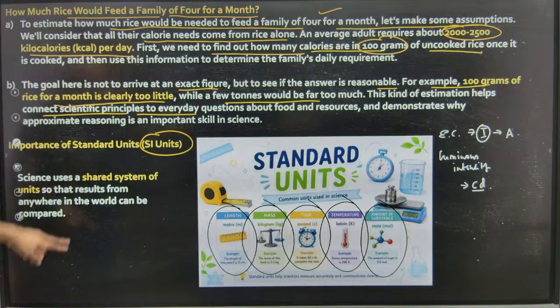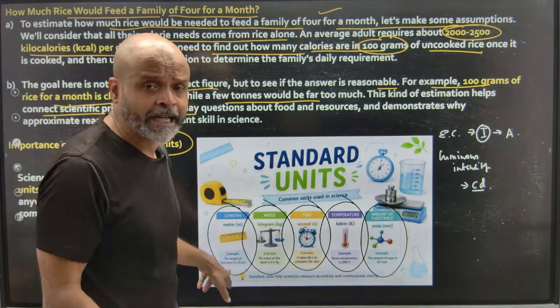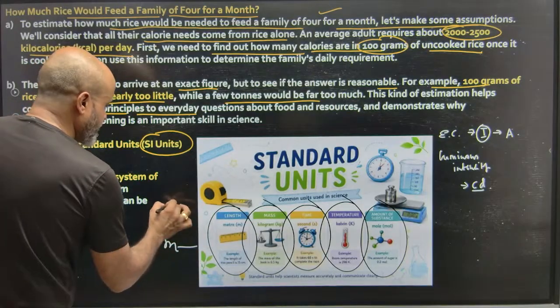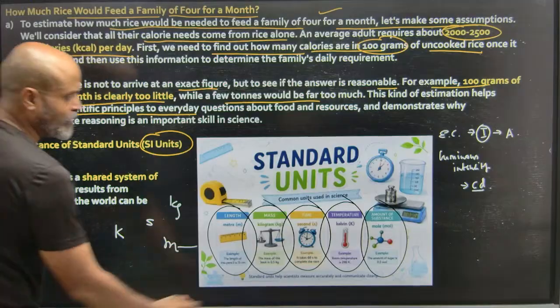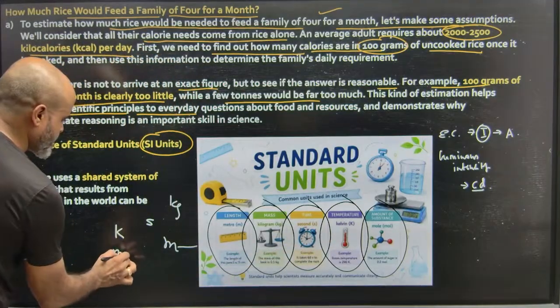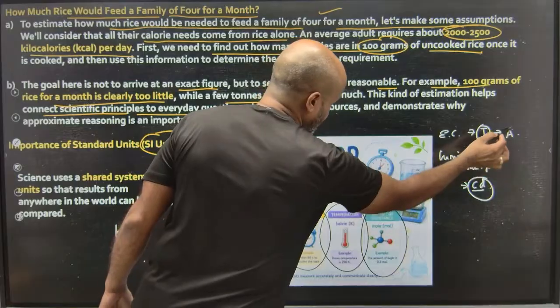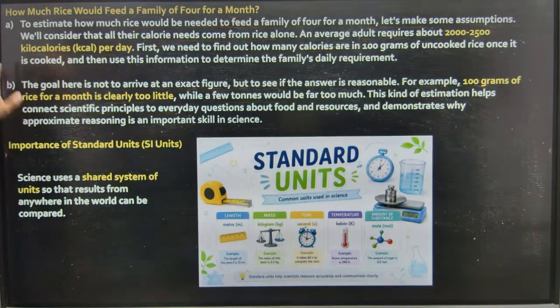Okay, so science uses a shared system. All these will have a specific unit. Length is measured in meters. Mass is measured in kg. Time is measured in seconds. Temperature is measured in Kelvin. Then we have amount of a substance measured in mole. Then we have luminous intensity measured in candela, and then we have electric current measured in amperes.